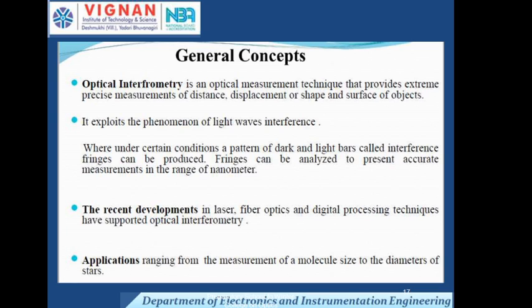Fringes can be analyzed to give accurate measurement in the range of nanometers. Recent developments in laser, fiber optics, and digital processing techniques have supported optical interferometry, with applications ranging from measuring molecule size to the diameter of stars. These are the basic concepts of the interferometer.